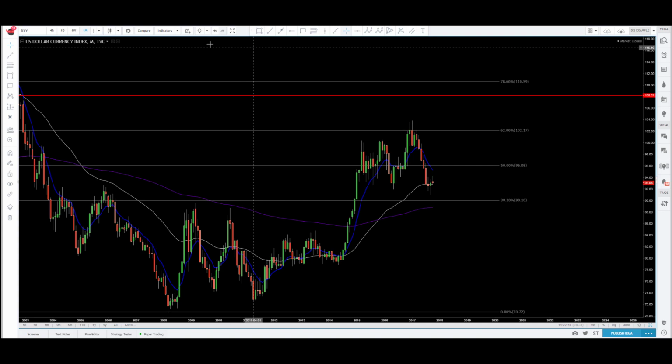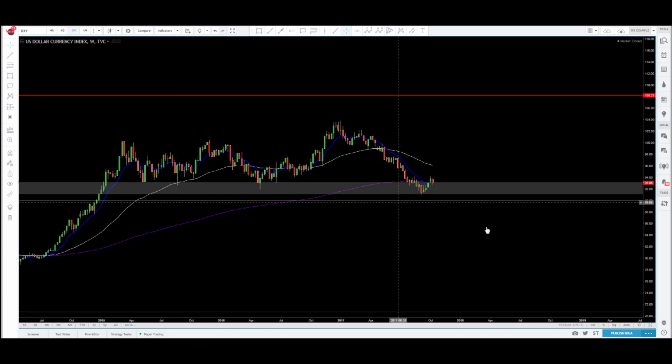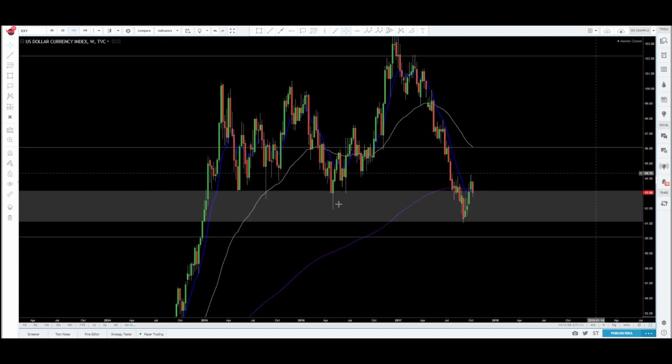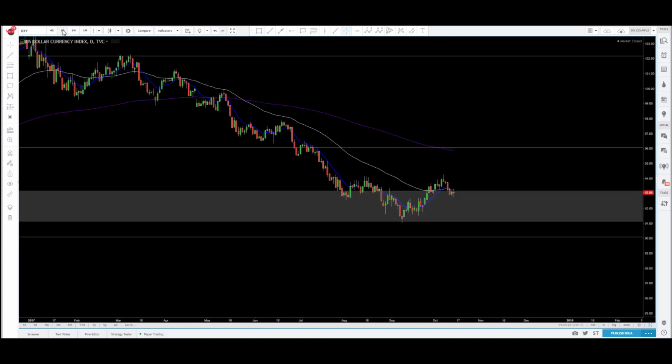Let's go ahead and drop down a time frame so we can get a clear view of what's going on with the dollar. So we saw price hold here at this support zone. Price has actually broken above. But if we look at what happened this past week, this week actually took out the previous week's low. So we're still bearish on this pair. We did break above the 200-day moving average, but we're moving right back down below.